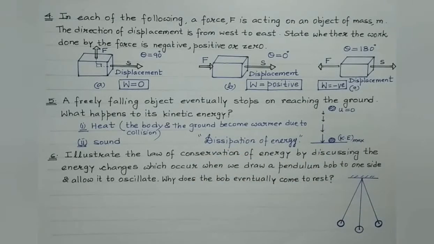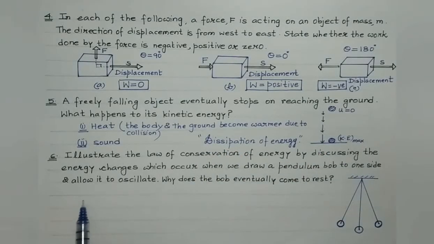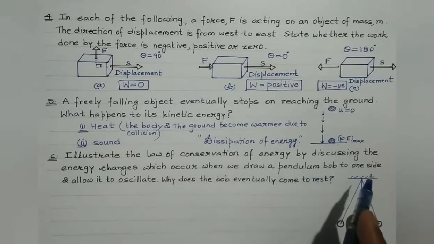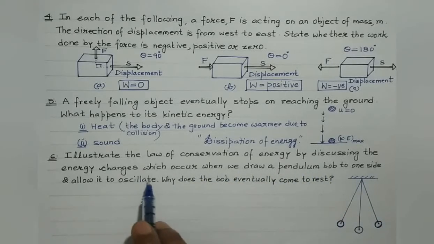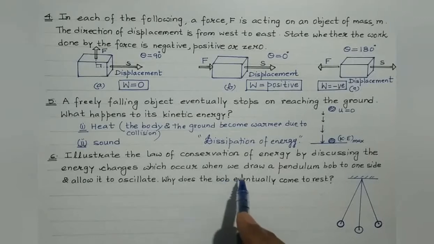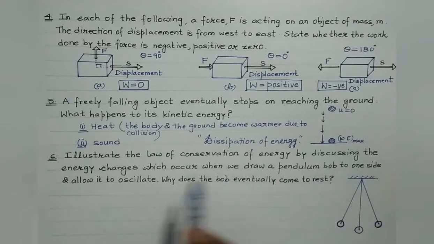Right? Okay, let's concentrate on the last one, the sixth question. Now we are supposed to illustrate the law of conservation of energy by discussing the energy changes which occur when we draw a pendulum bob to one side and allow it to oscillate. And we are also supposed to tell why the bob eventually comes to rest.